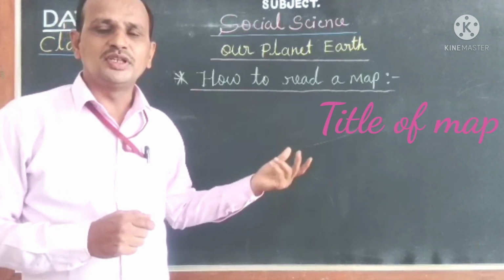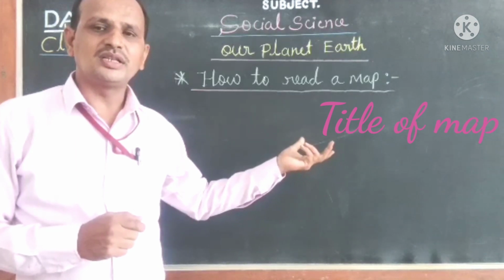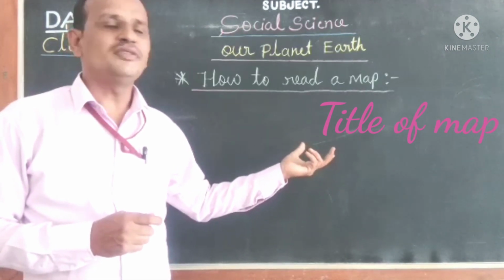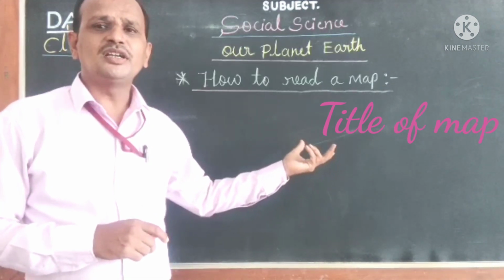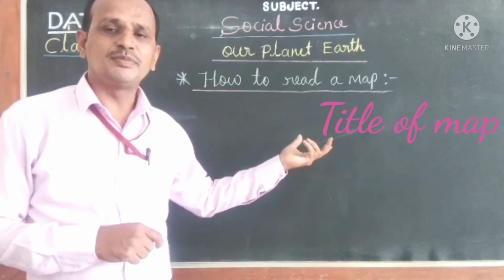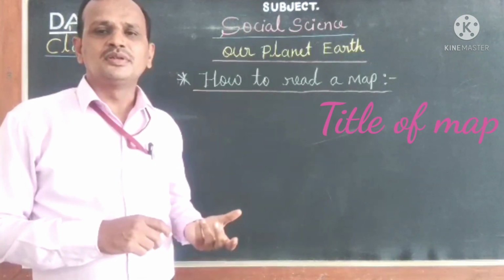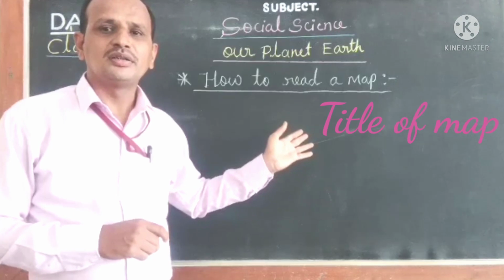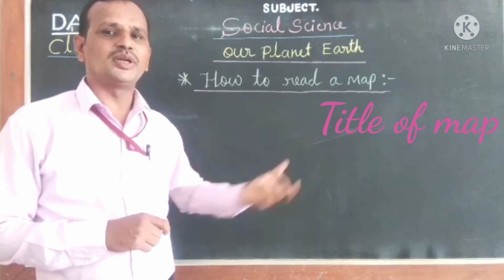Some maps describe the different landforms of the Earth, so that is called a physical map, and such a map will have the title physical map. Some maps describe the political features of a specific country, state or region, and such a map will have the title political map. So through the title we get an idea of what the map describes. Therefore the title is very important.